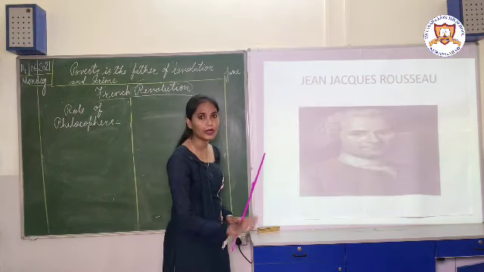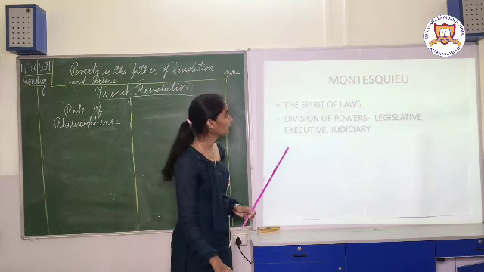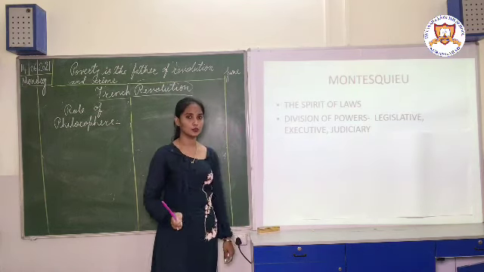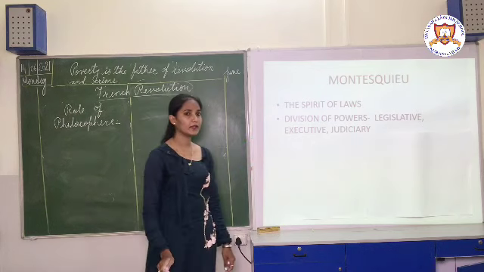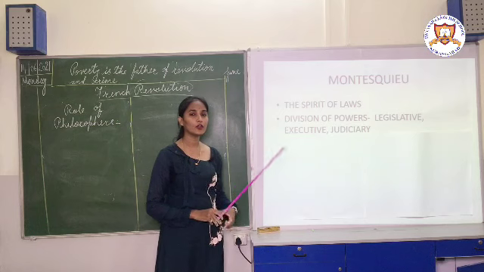In The Social Contract he wrote. This is the picture of Jean-Jacques Rousseau. Next is Montesquieu. Now Montesquieu, he wrote the book The Spirit of Laws, and what he wrote in that book,